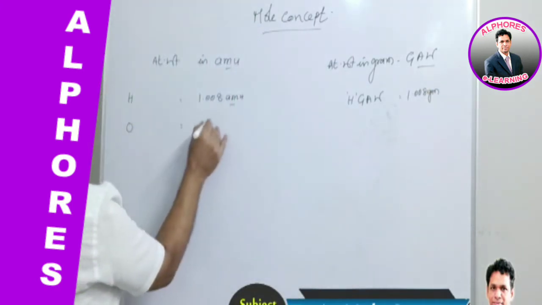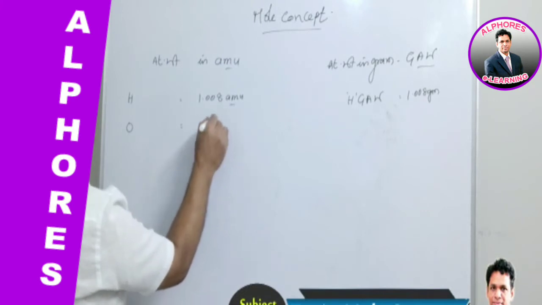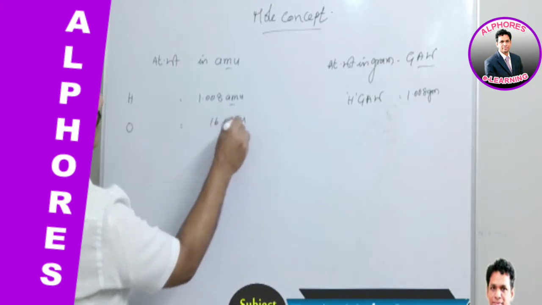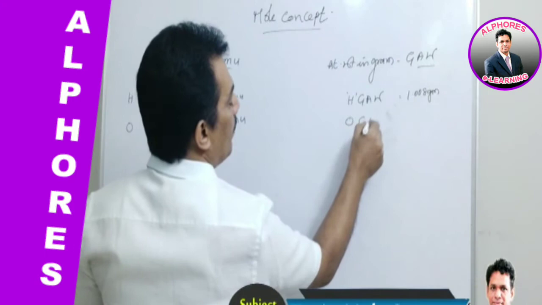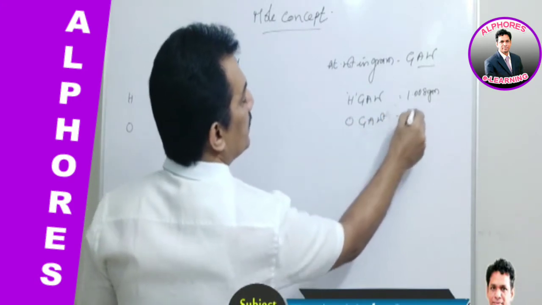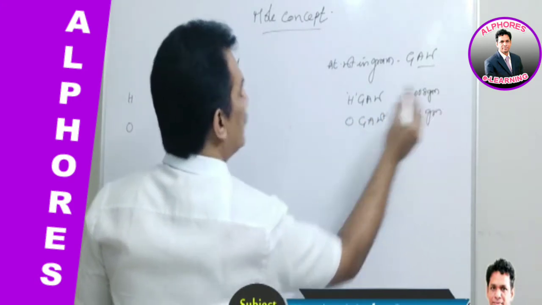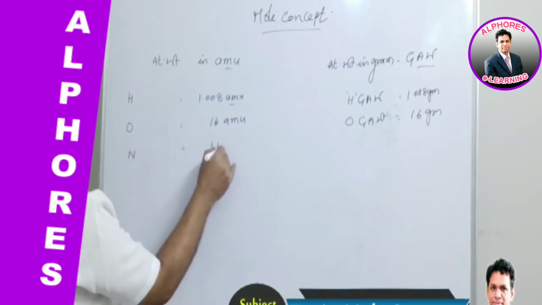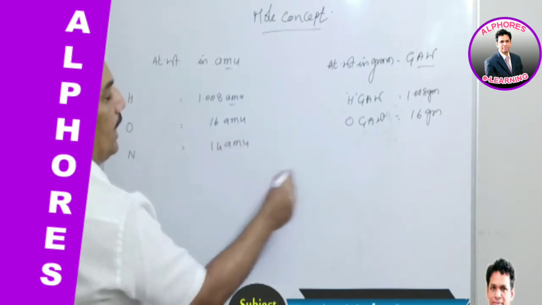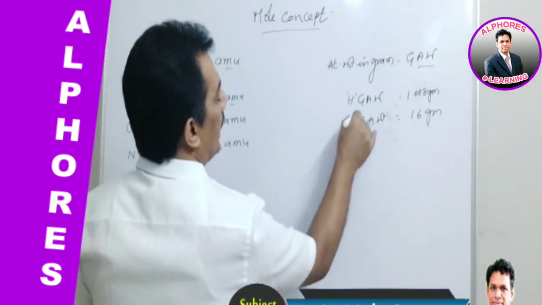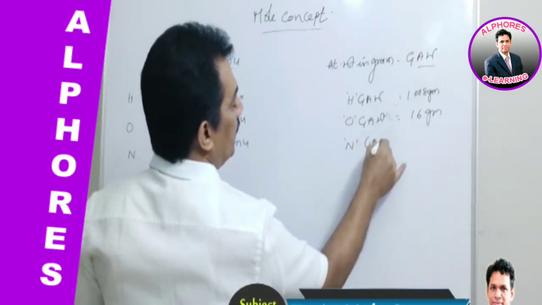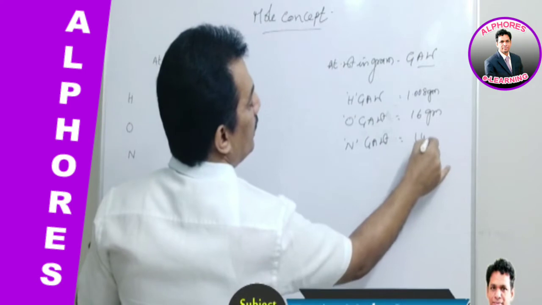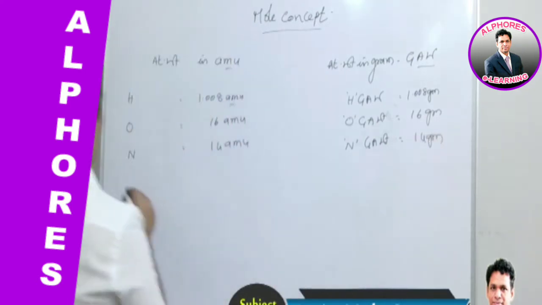Similarly oxygen is 16 AMU because it is the atomic weight, and oxygen gram atomic weight is 16 grams. Similarly nitrogen atomic weight is 14 AMU, and nitrogen gram atomic weight is 14 grams.